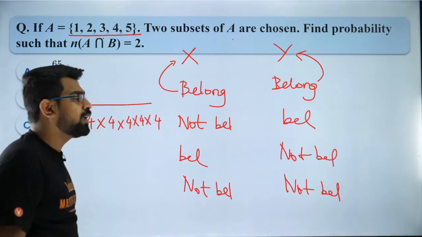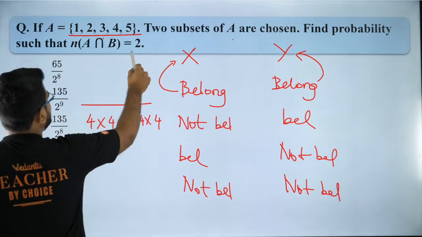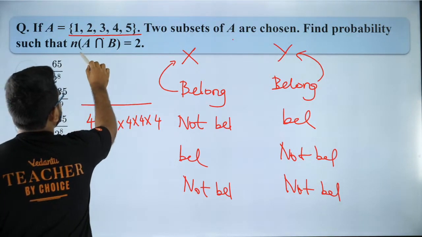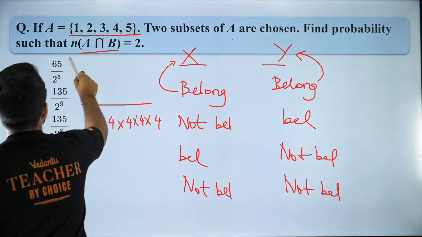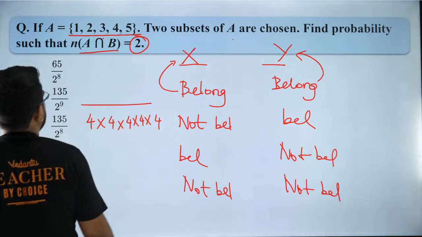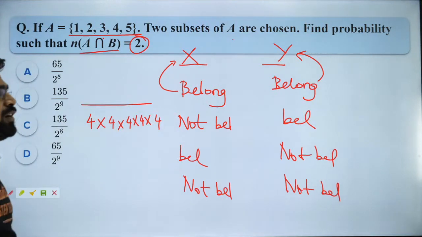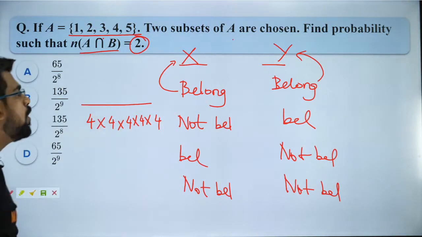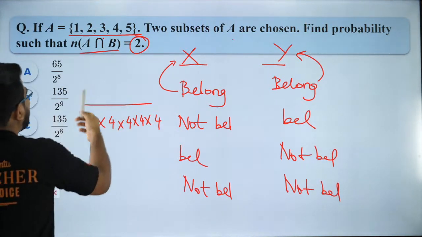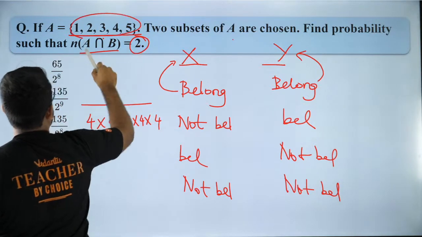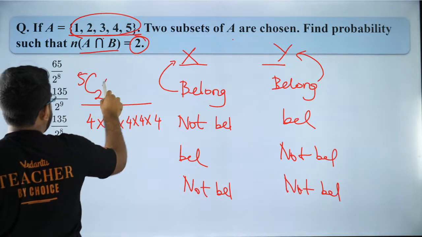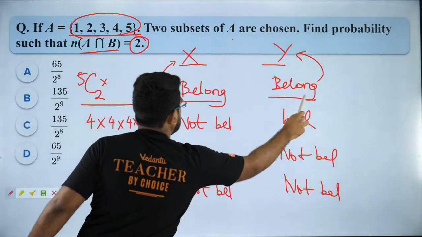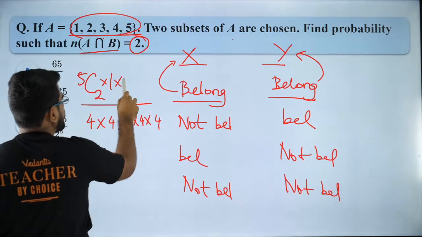Very simple. So now, what are the possibilities that we want? We want these 2 subsets to have 2 elements of intersection. What are the 2 elements of intersection? I can select any 2 out of these 5. So out of these 5, I select 2 of them and I make sure they belong to both. So that is only one way.